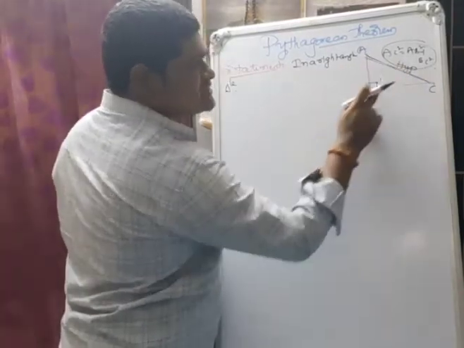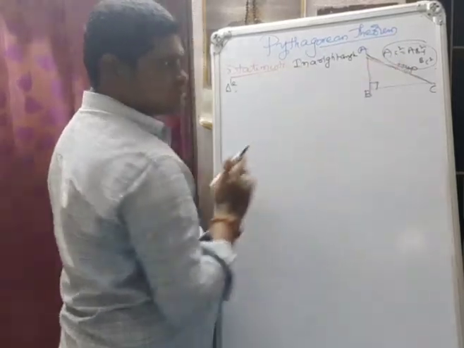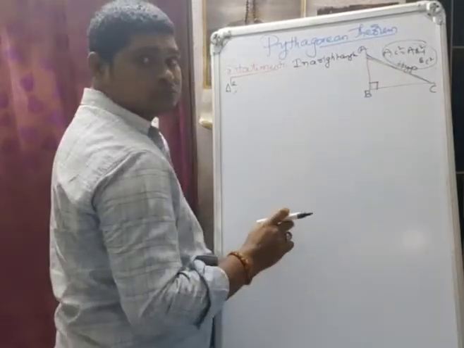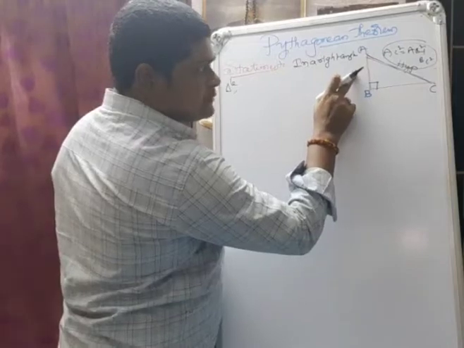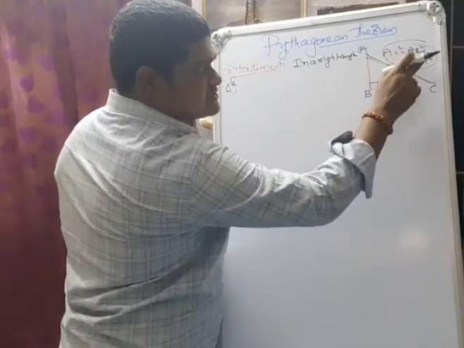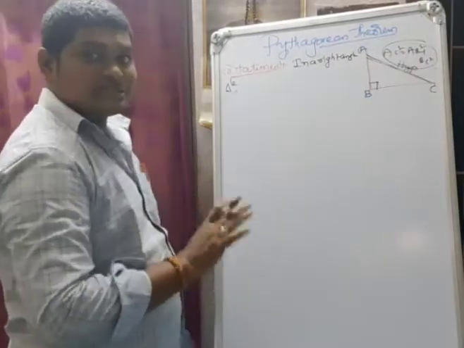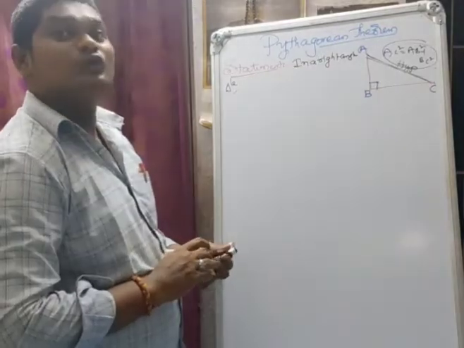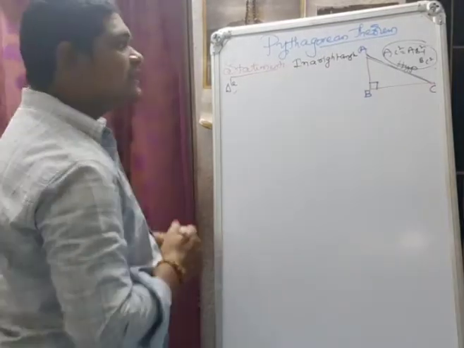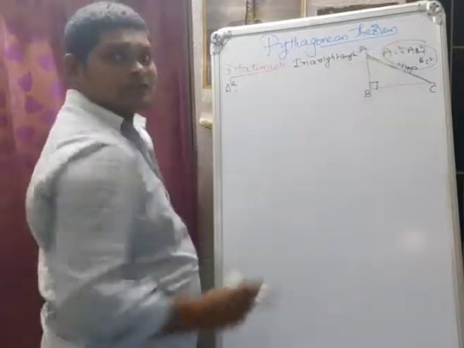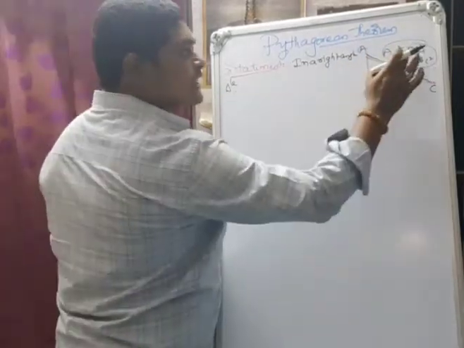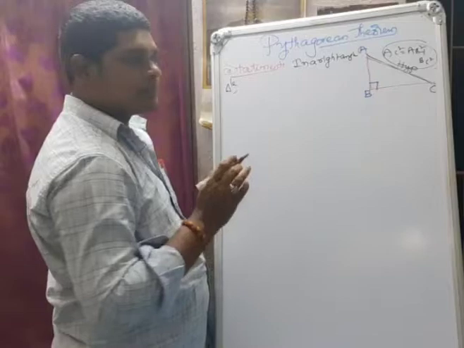That means AC square is equal to, that means hypotenuse square is equal to, remaining we have two sides AB and BC. AB square and BC square, between we have plus. That means the sum of the squares of the other two sides. Just we are writing from the well known, already known condition. From this one we are writing, just remember that one.